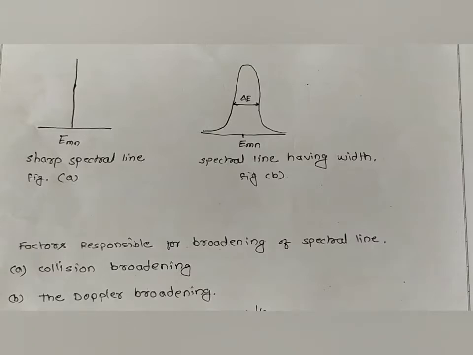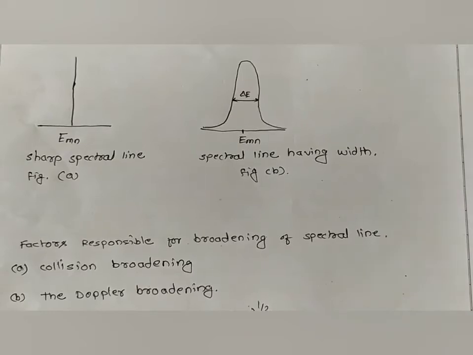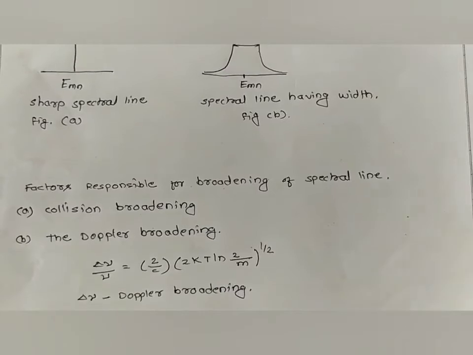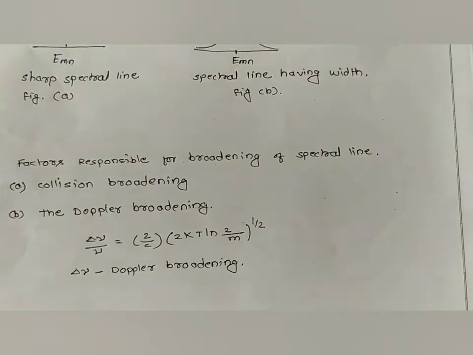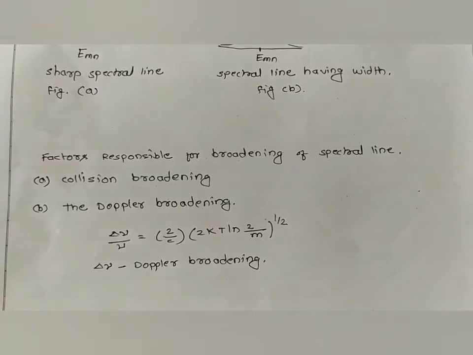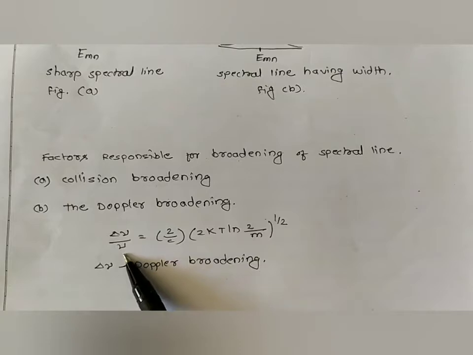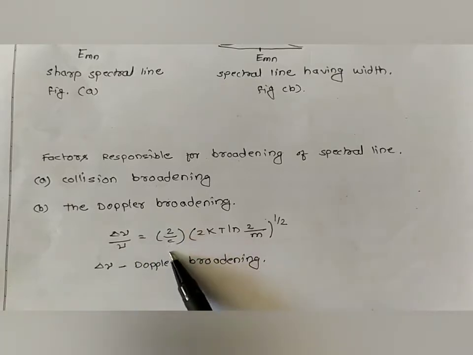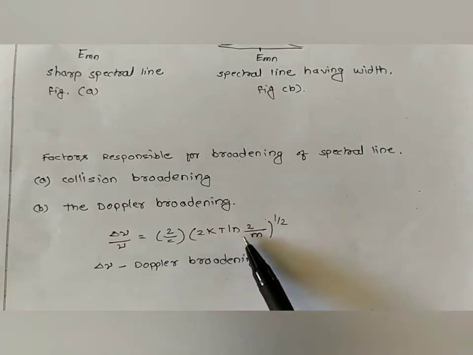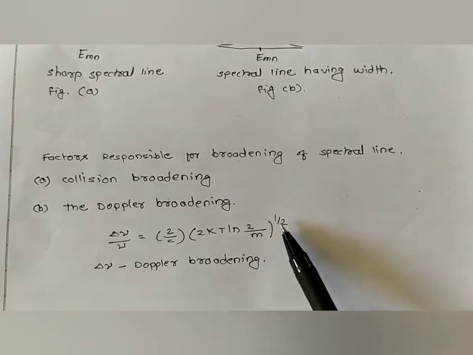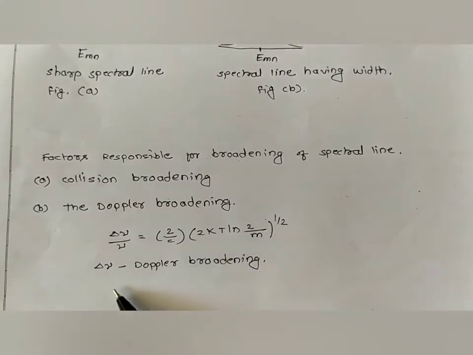Now this Doppler broadening is given by means of the kinetic theory of gases, and here is the equation which calculates the Doppler broadening. Delta nu upon nu is equal to 2 upon c into (2kT ln 2 upon m) raised to power half, where delta nu is called the Doppler broadening.